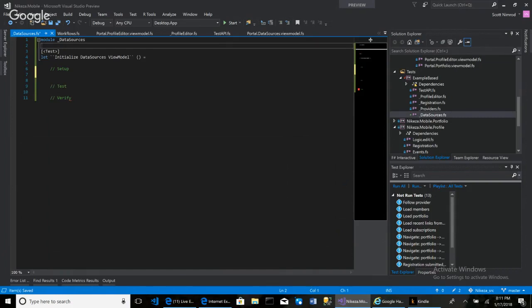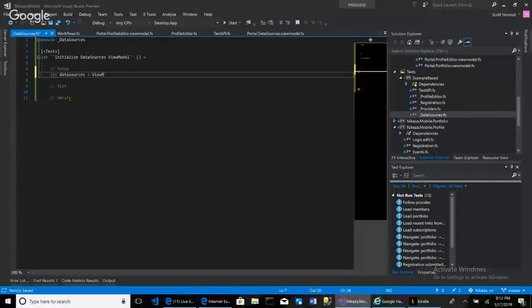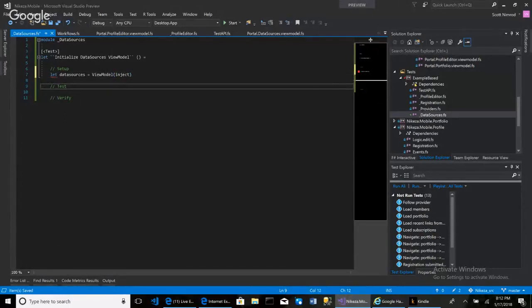Oh shoot! Why is my let all the way up here? All right, so we have this notion of let data sources equal some view model. That view model is going to take some dependencies. We'll just call those dependencies inject, something like that. And we have to actually define what inject is, and we also need to define what the view model is because we didn't import any namespaces or modules up here. But in your test, you're going to eventually say data sources dot init, something like that.